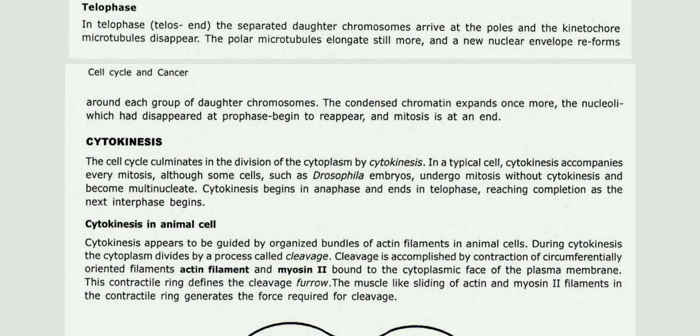Cytokinesis appears to be guided by organized bundles of actin filaments in animal cells. During cytokinesis the cytoplasm divides in a process called cleavage. Cleavage is accompanied by contraction of circumferentially oriented actin filaments and myosin II bound to the cytoplasmic face of the plasma membrane. This contractile ring defines the cleavage furrow through the muscle-like sliding of actin and myosin II filaments, and the contractile ring generates the force required for cleavage.